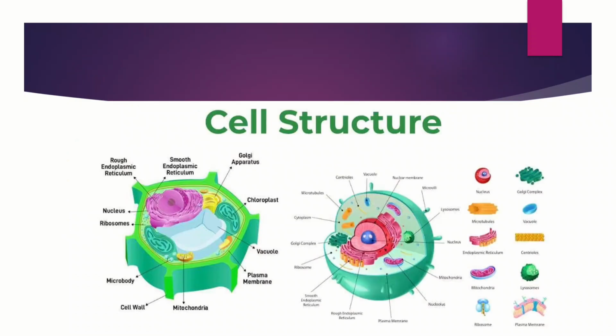And here is the structure of a plant cell and an animal cell. The left side is the structure of a plant cell, and the right side is the structure of an animal cell. Right from the image itself, we can see the difference. Both cells have specific components, that is cell organelles. They are endoplasmic reticulum, Golgi apparatus, chloroplast, nucleolus, nucleus, ribosomes, vacuole, etc. In animal cells, there is also another cell organelle, centriole.